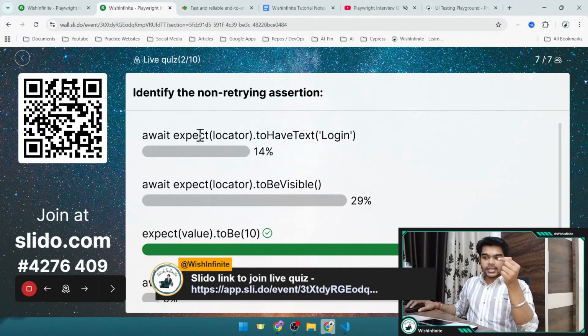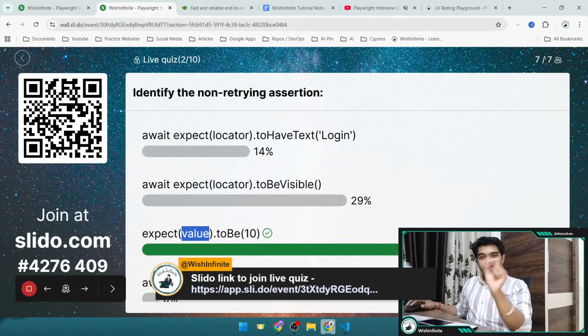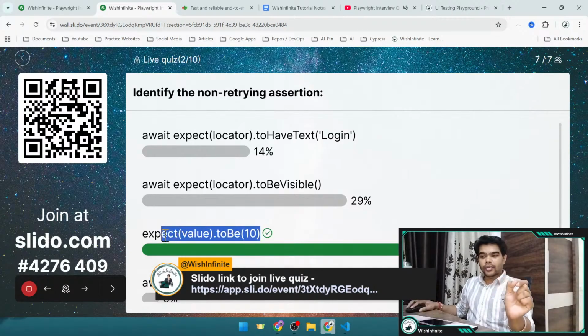So if you have noticed, in all the other options, under the expect method we have provided the locator, right? But here we have provided the value. It is a constant value, let's say we are trying to validate that this particular variable should be 20. So this would be a non-retrying assertion, right?